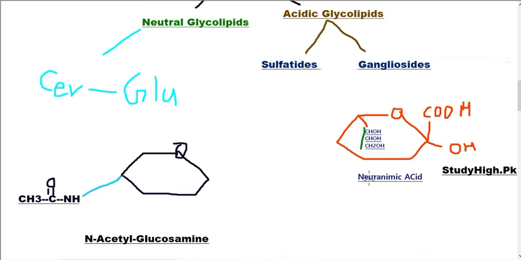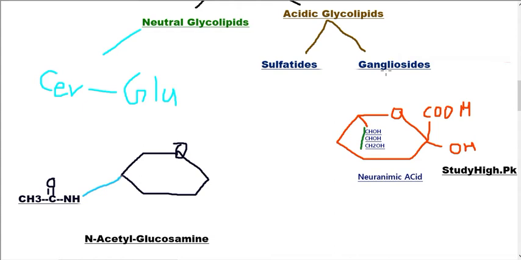This structure of neuraminic acid is present in almost all types of gangliosides and gives gangliosides their acidic nature, whereas in sulfatides a sulfate group causes the compound to show acidic nature at physiological pH. In gangliosides, it is neuraminic acid that causes the ganglioside to show acidic character on the pH scale.